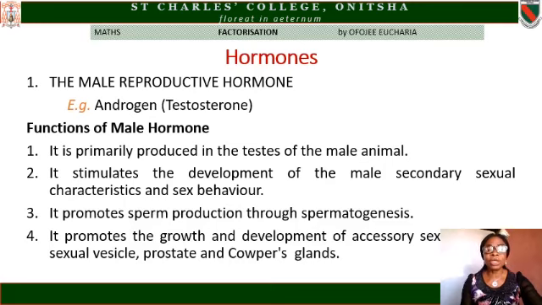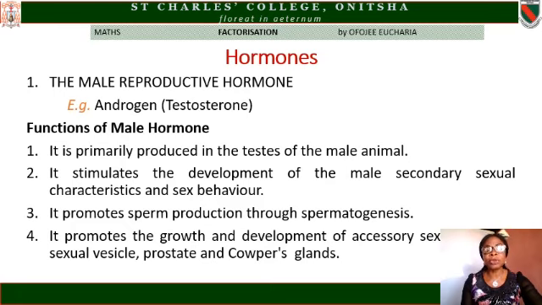Number 2, it stimulates the development of the male secondary sexual characteristics and sex behavior. That is, those behaviors that mark out the male animal as a male animal. For example, production of the spermatozoa, mounting of the female animals, enlargement and strengthening of the bones. That is why male animals are stronger than the female animals.